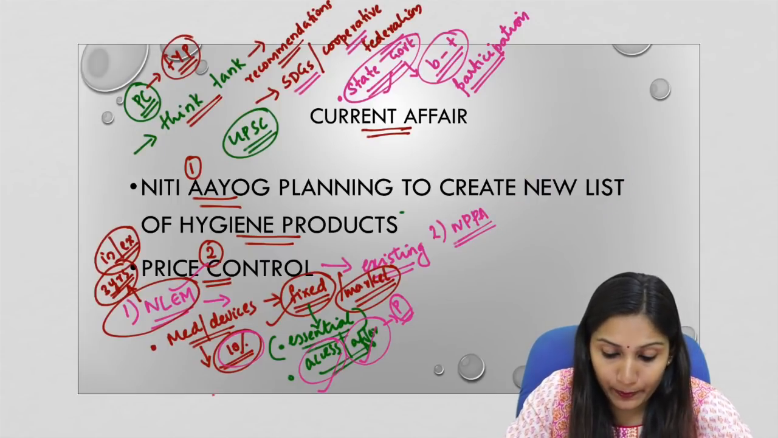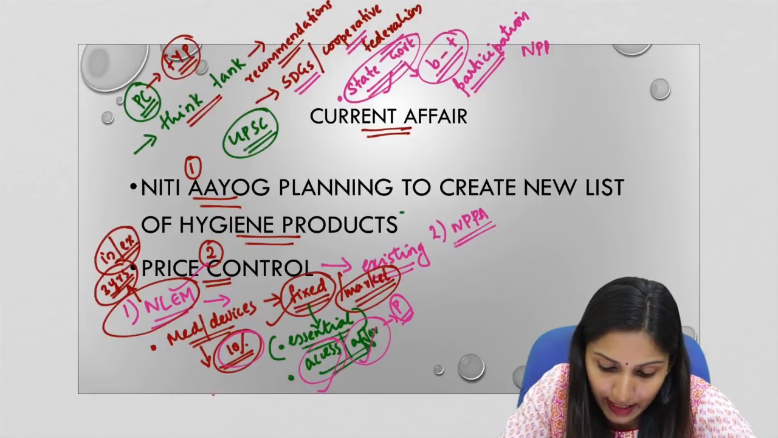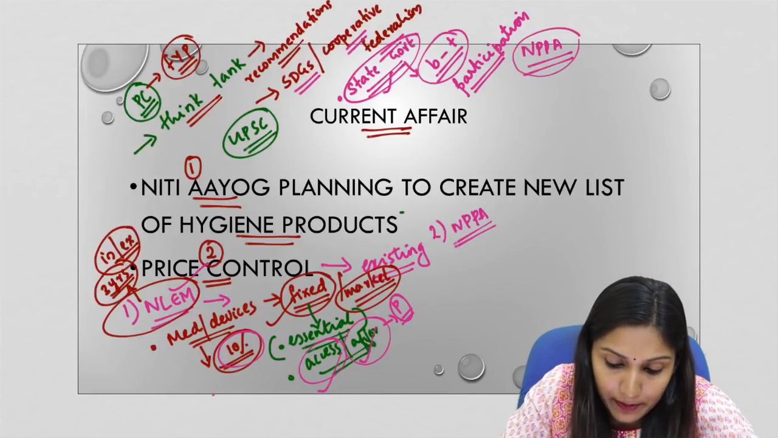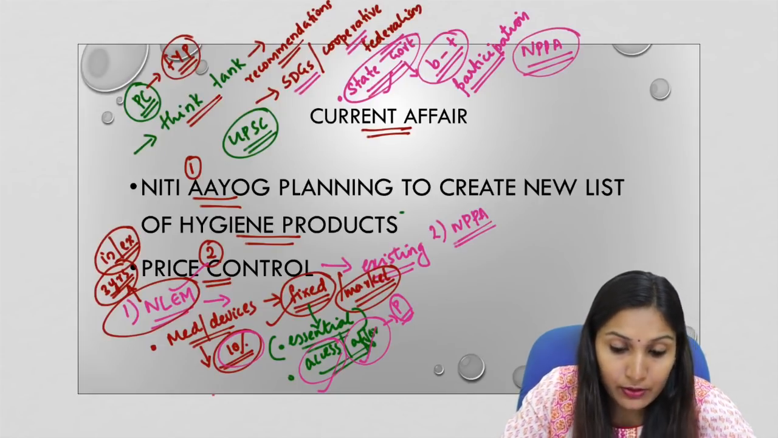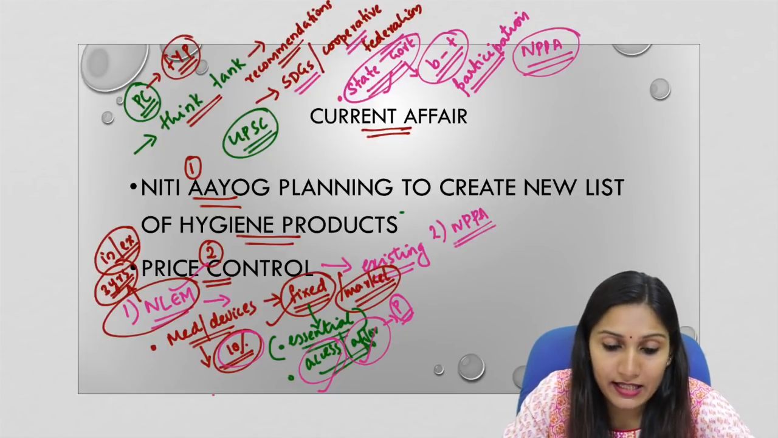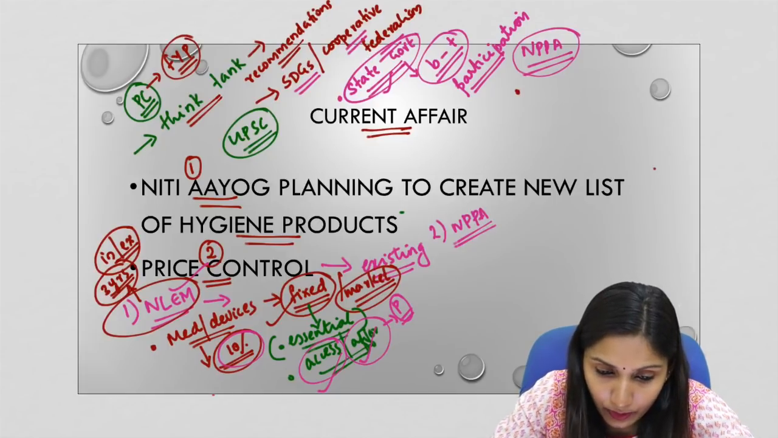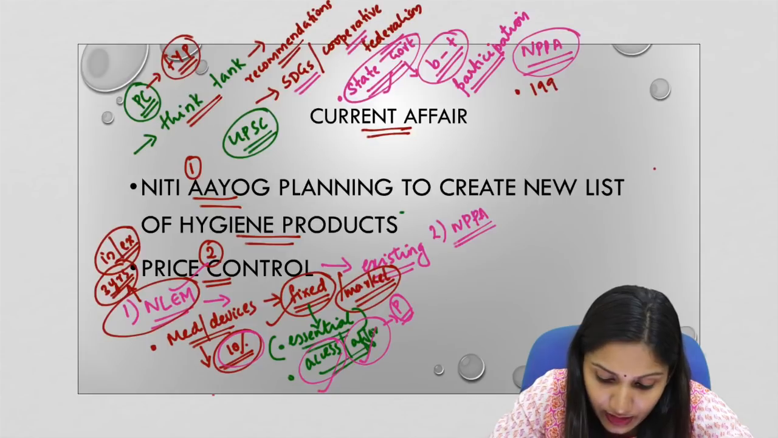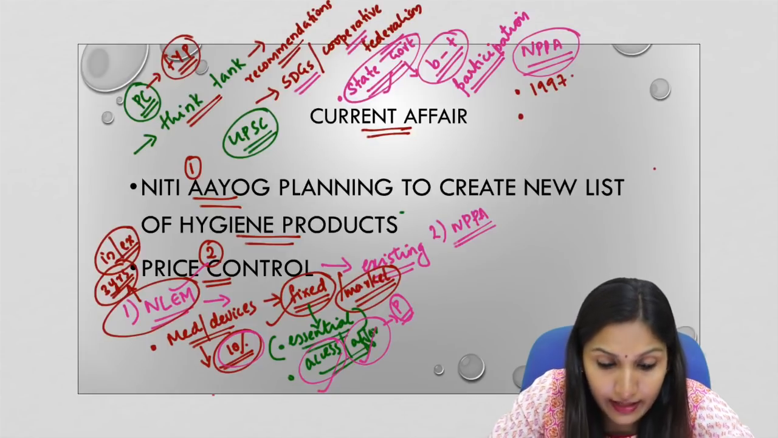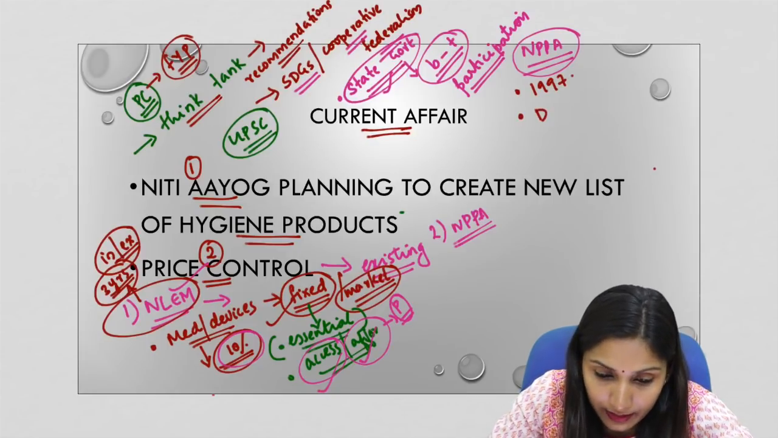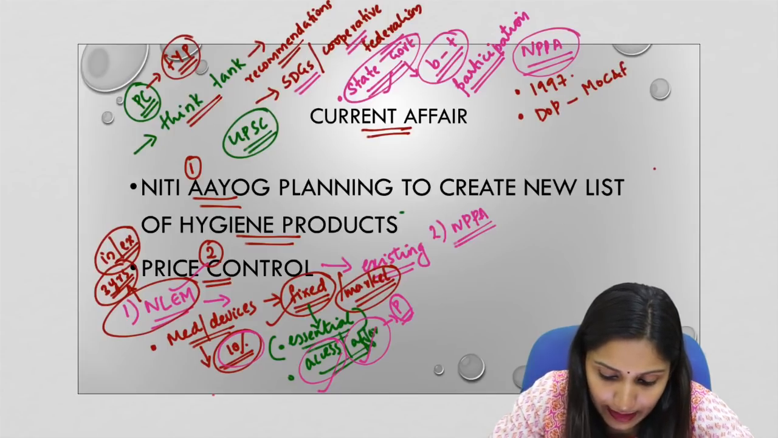examination, especially for your UPSC examination. So let us see what is NPPA or National Pharmaceutical Pricing Authority. So the National Pharmaceutical Pricing Authority was constituted through a Government of India resolution in the year 1997, and it is an attached office to the Department of Pharmaceuticals under the Ministry of Chemicals and Fertilizers.